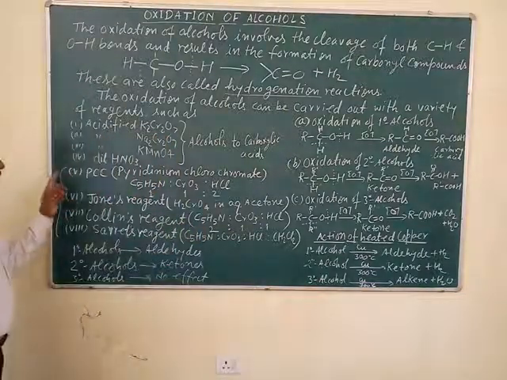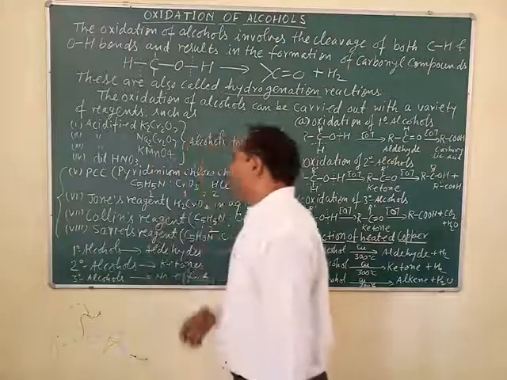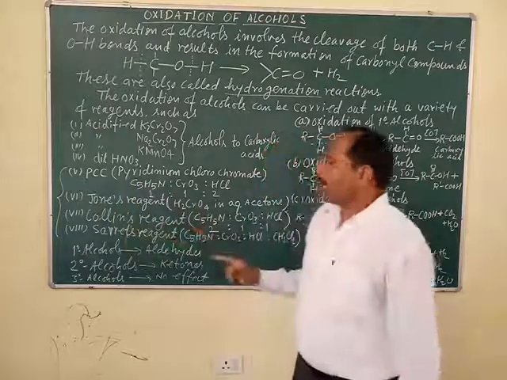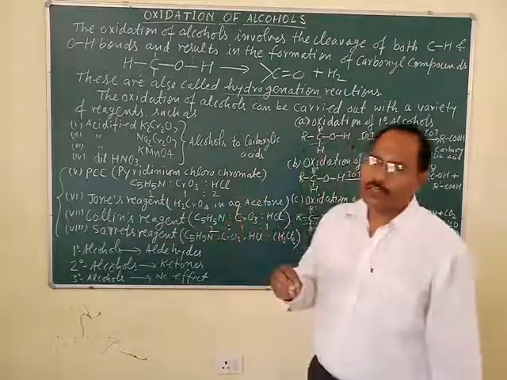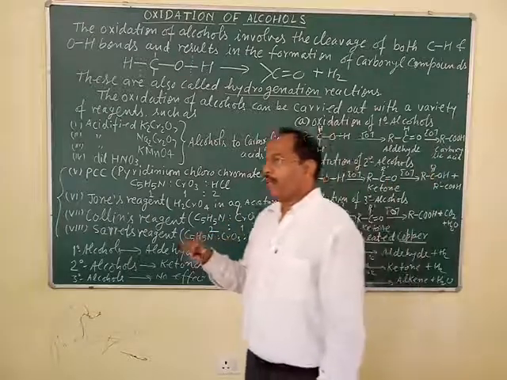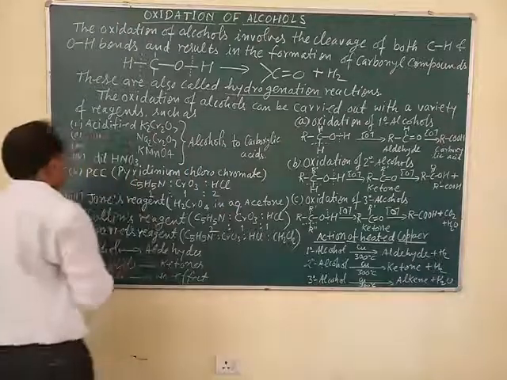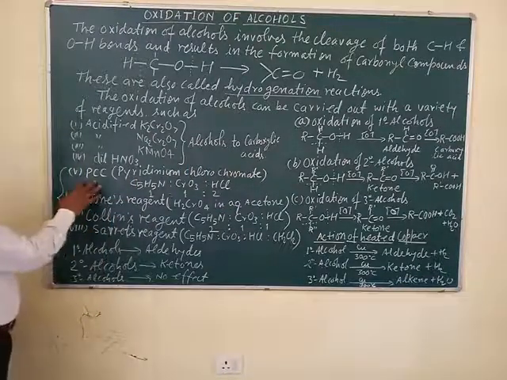Some other reagents, which are not very strong, are used to oxidize alcohols into aldehydes and ketones. Number one is PCC.